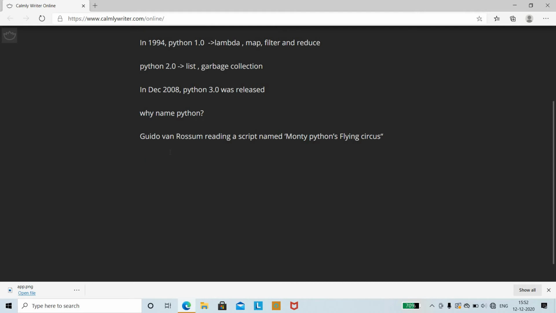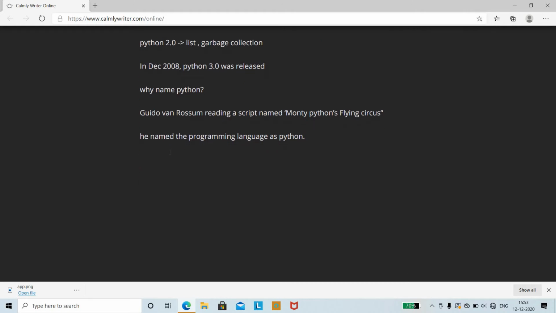So therefore he named the programming language Python. This is what came into his mind. He was reading a script named Monty Python's Flying Circus, one of the popular BBC comedy series, and he wanted to keep the name of the programming language unique. So therefore he named the programming language Python. So we learned the history of the Python programming language and why the name Python was given.